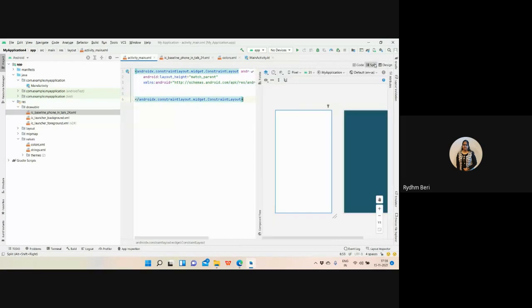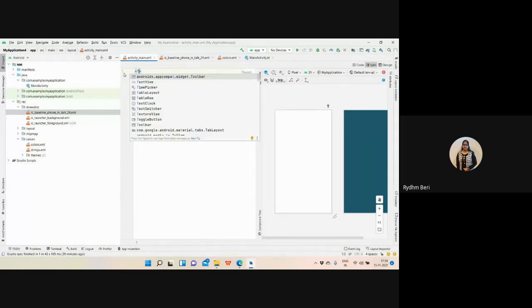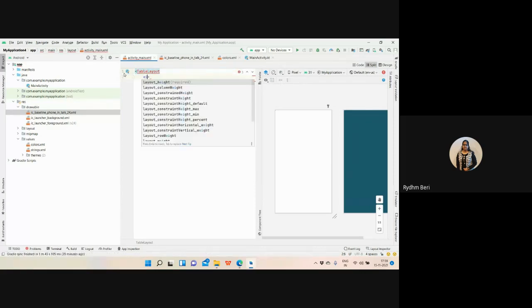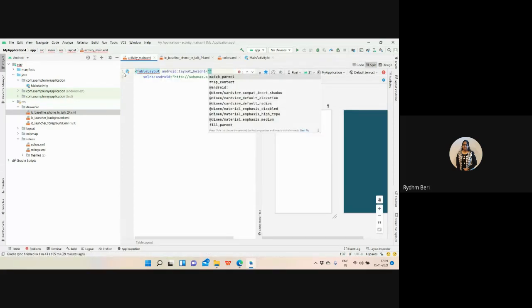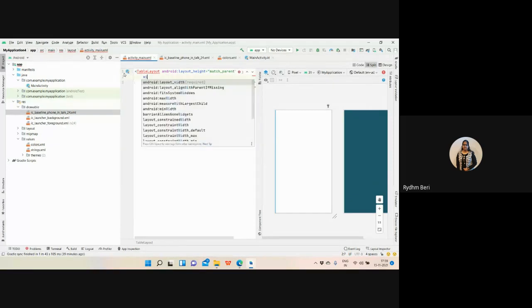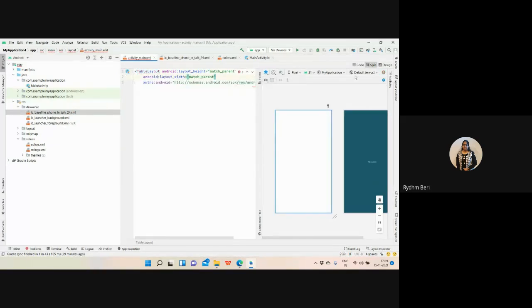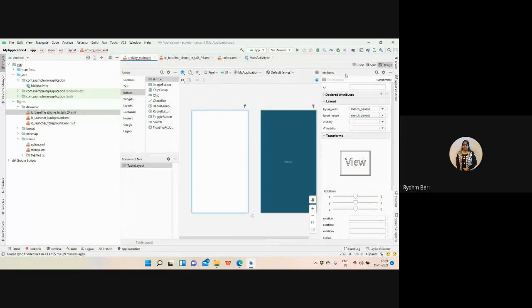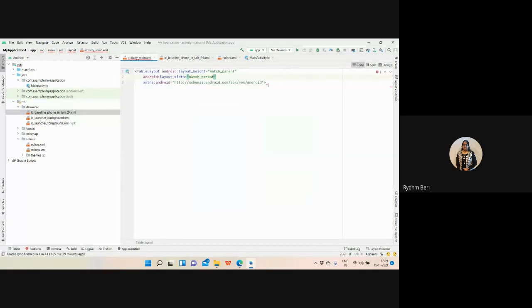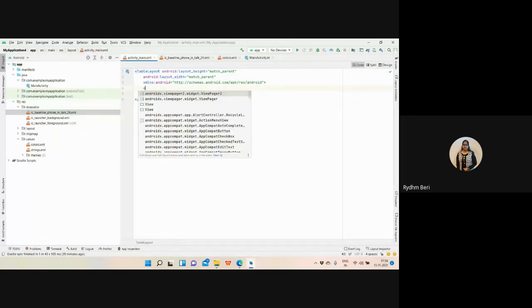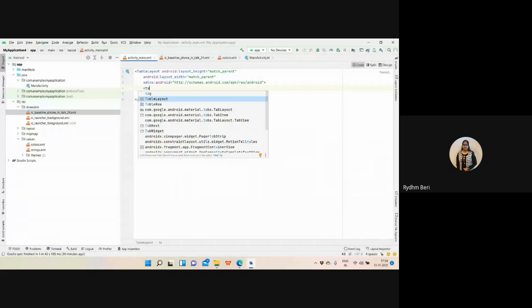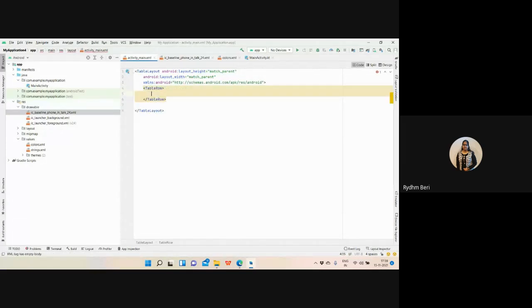See, nothing different. If I want to have the tabular layout, I need to think about all the things related to the table. So I need to have a table layout, and again I need to have the width and height as match parent. Then I need to close this, and inside that the only thing I need to do is define the table row before starting the task.